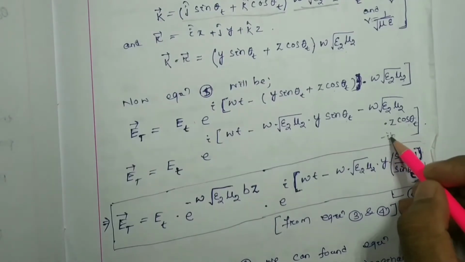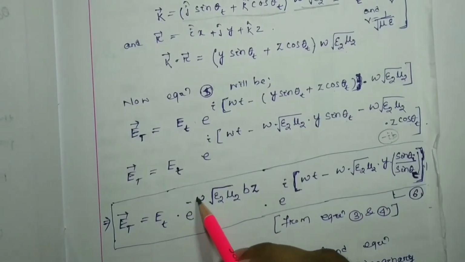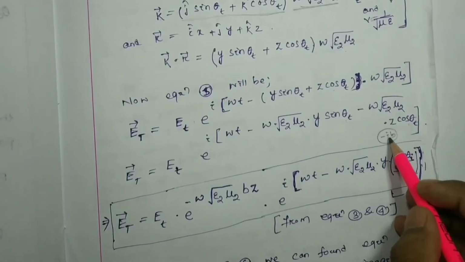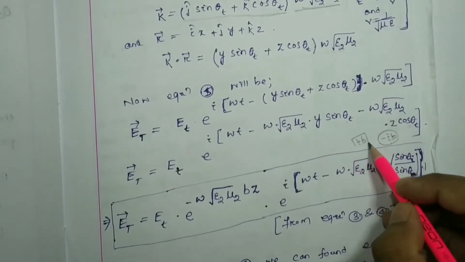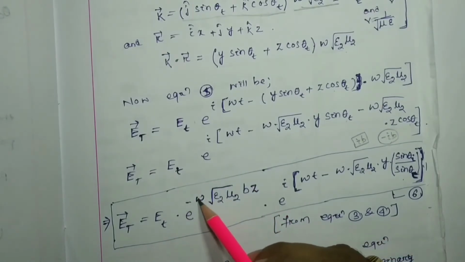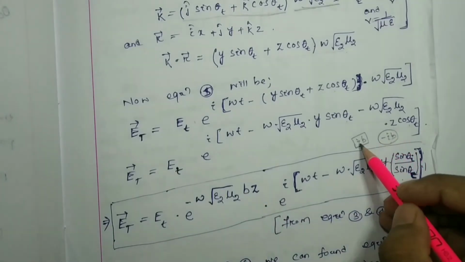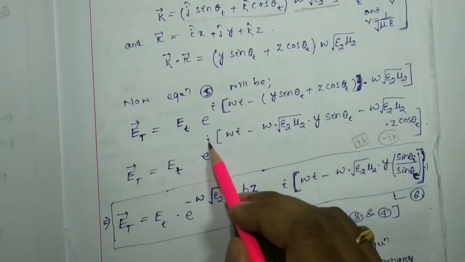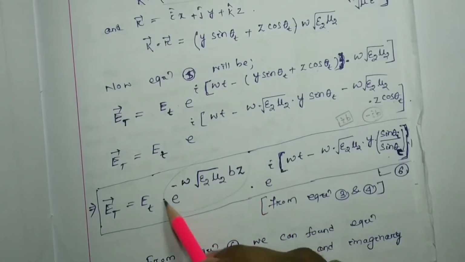So here we have considered that cos theta t is minus i, then this will be e to the minus omega epsilon 2 mu 2 root over bz. Suppose we consider cos theta t to be plus ib, then this term will be plus. That means e to the plus omega epsilon 2 mu 2 root over bz we are going to find out. How? This will be ib, meaning here minus ib multiplied with i. Minus i square, minus i square means plus 1.